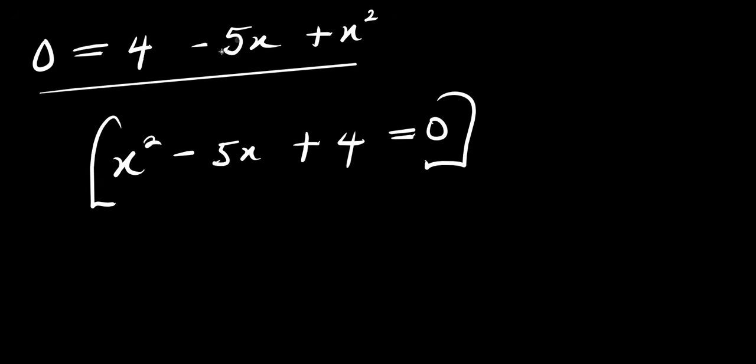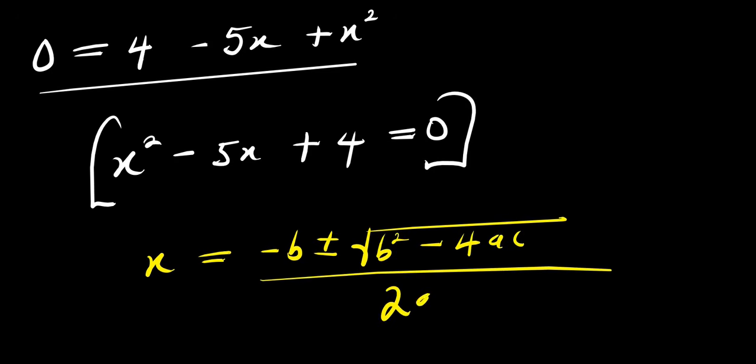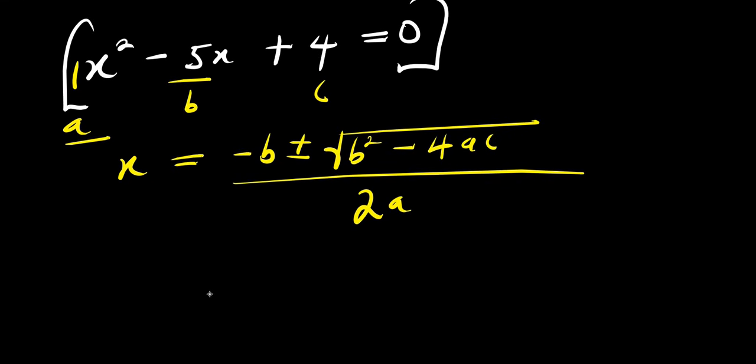Now let's solve this using the formula method. I have x equals negative b plus or minus square root of b squared minus 4ac, divided by 2a. So right now I have 1 here, which is the coefficient of x squared, and that is our a. And I have negative 5 here, which is the coefficient of x, that is our b. And I have c here, that is 4.